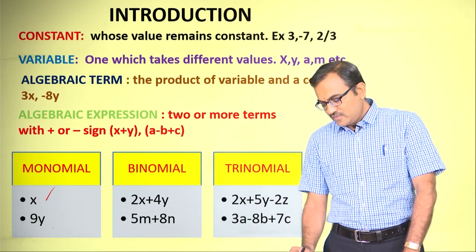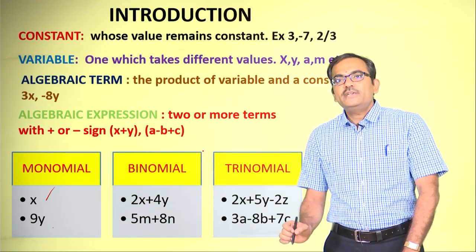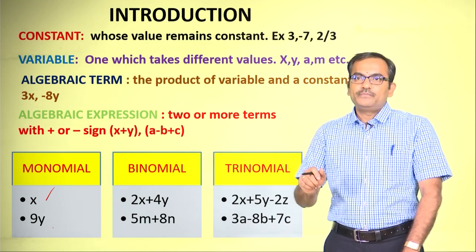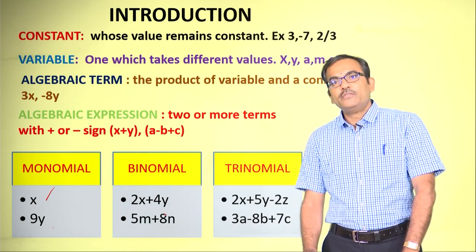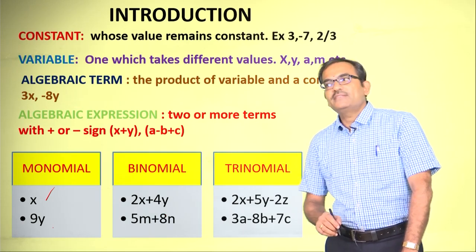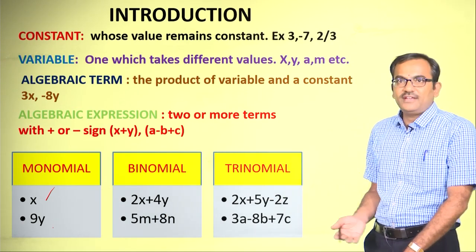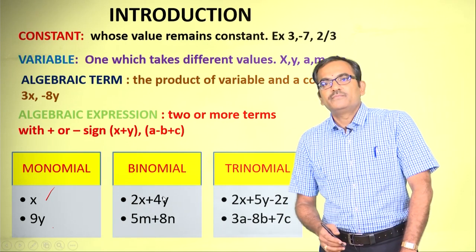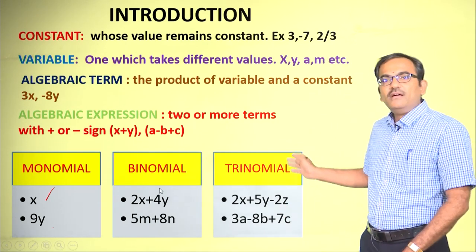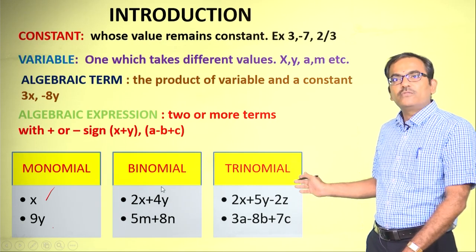Next we have the binomial, where bi means 2. Therefore, we have 2x plus 4y and 5m plus 8n. And the third one, I do not think it needs any explanation. The examples are self-explanatory, right children.